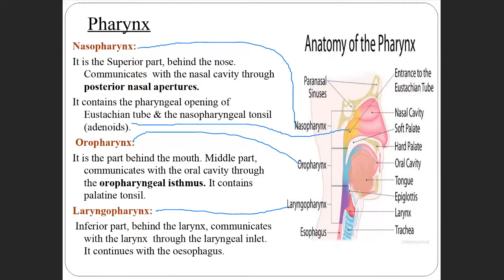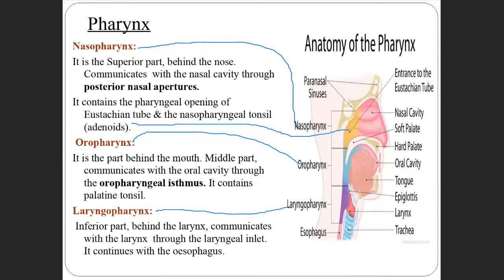Next, the oropharynx. It is the structure present behind the oral cavity, and it is the middle part of the pharynx. Is it clear? It is a part behind the mouth or oral cavity.